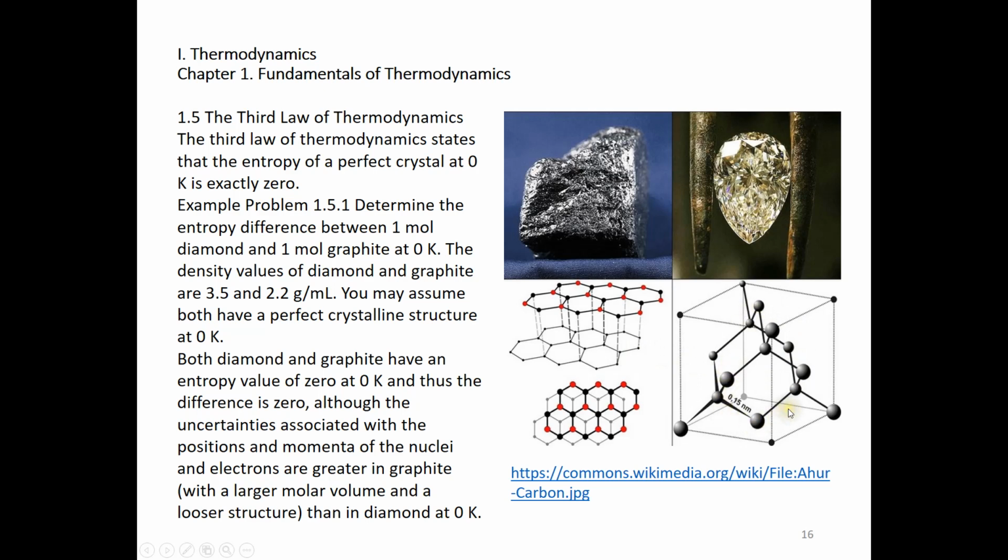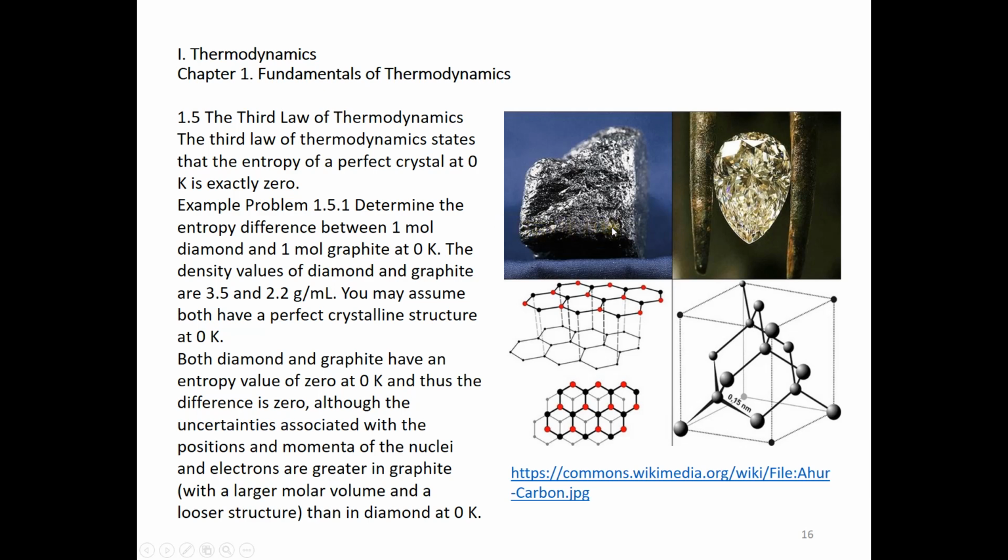Over here, this is the molecular structure of diamond. They look quite different, and these two have different density values. They have different molar volumes. The density of diamond is higher than the density of graphite, so that means the molar volume of graphite is greater than the molar volume of diamond.